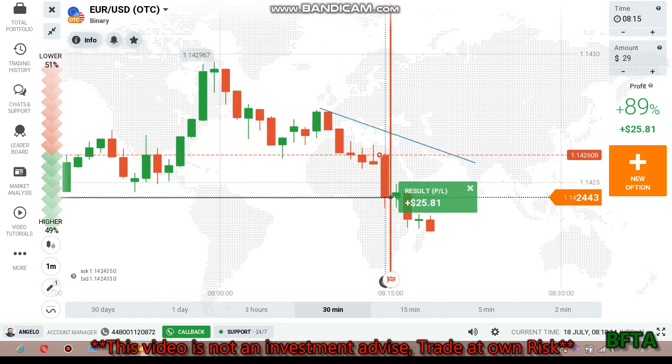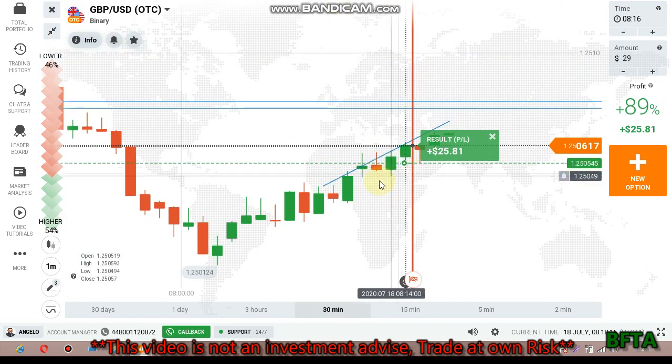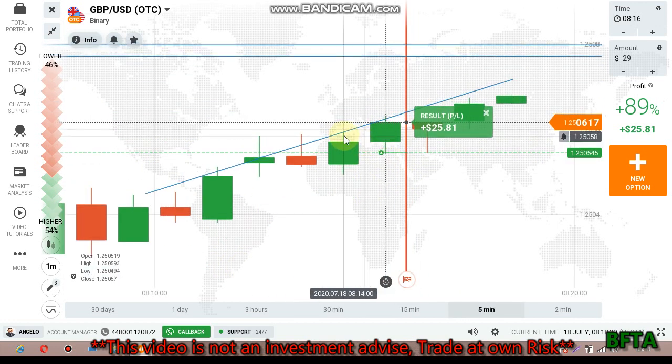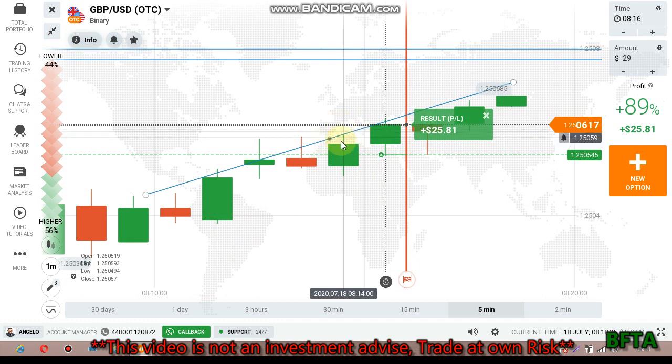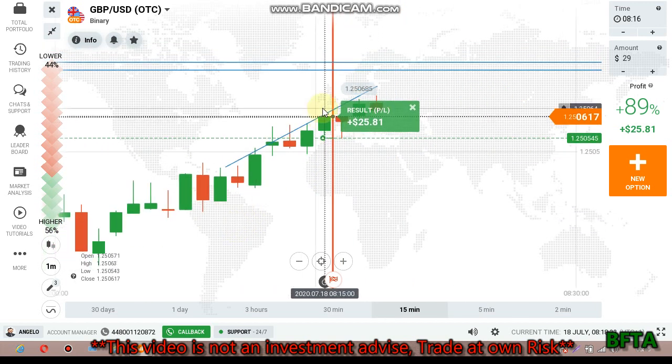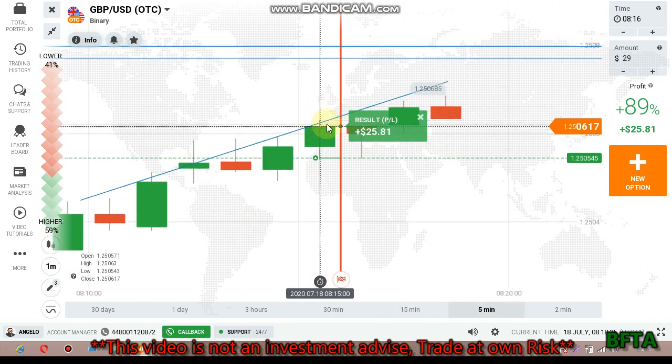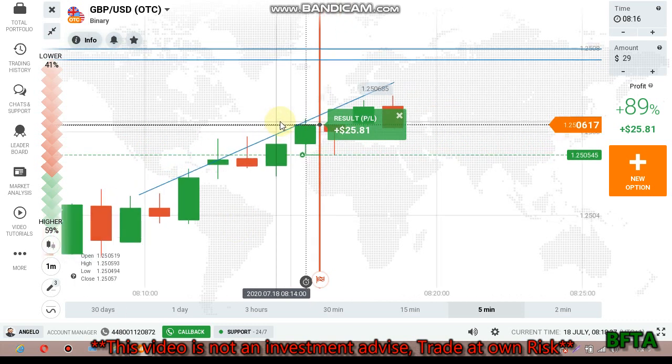And here I place call option because the trend is up, and this candle was rejected from that level, but they didn't reach that level. This is not how you can say the market reached that level, except something like this, where you can see the body touch the level. So I place call option in the direction of the trend just for the body to touch this resistance level.